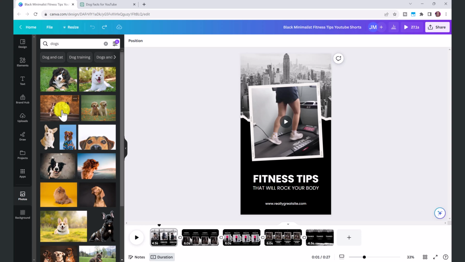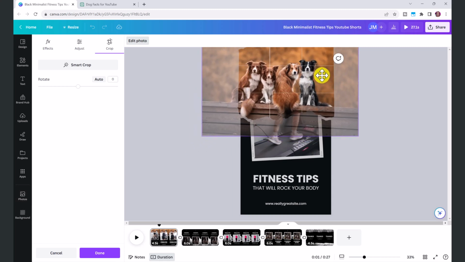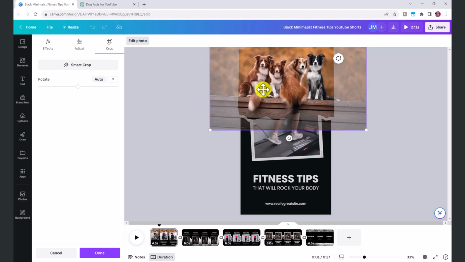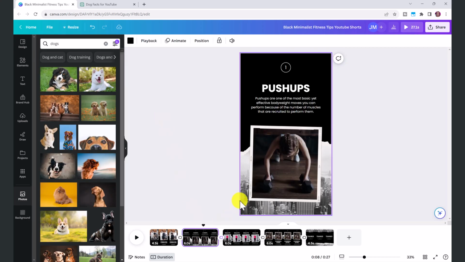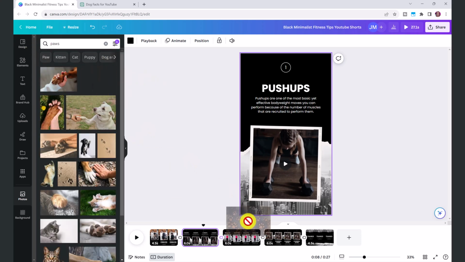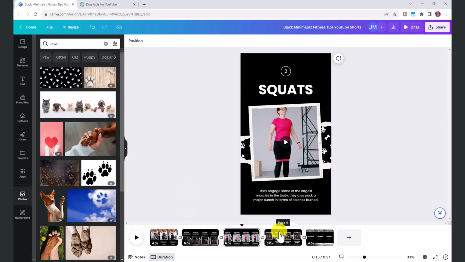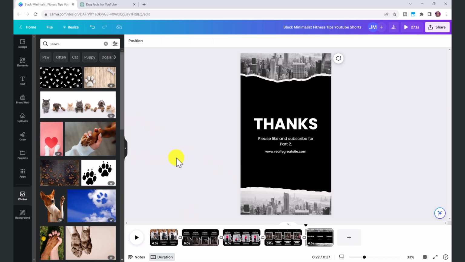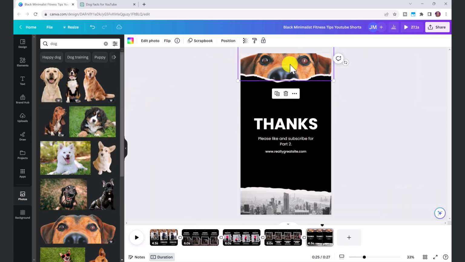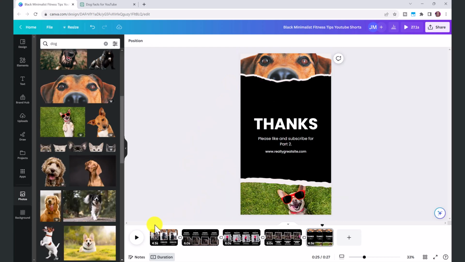Let's say we'll go with this one here. I'm going to click and drag it on top of this image, which is where we will replace it. And if you want to reposition it, you can double click and just click and drag it so it fills the frame nicely. So now I'll click on the next slide and type in paws, for example, and click and drag the paw prints onto the background image. And basically I'm just creating a template that we can use for all of our dog facts videos. So you don't have to change the background image, we'll only change the main images. So once we've done that, now we're ready to change the text and add our main videos for each page.